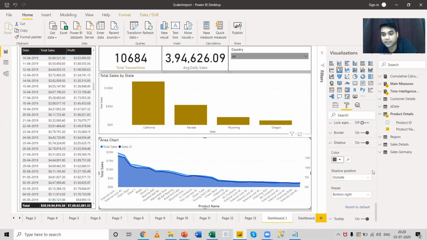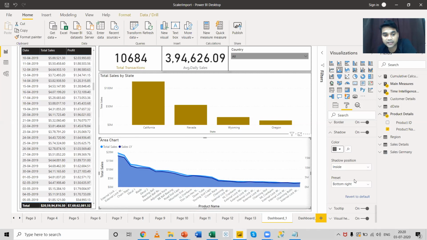We can also play around with the shadow position. You can keep it inside or outside so that it looks good. Some of the options are not applicable in this chart.